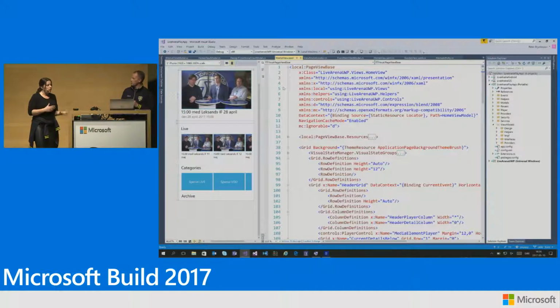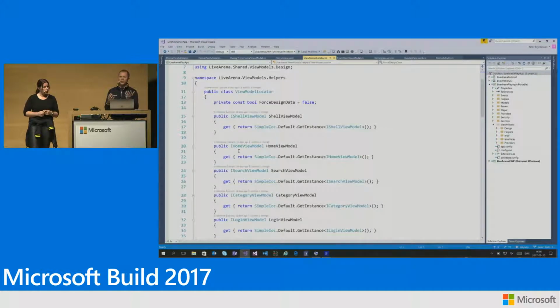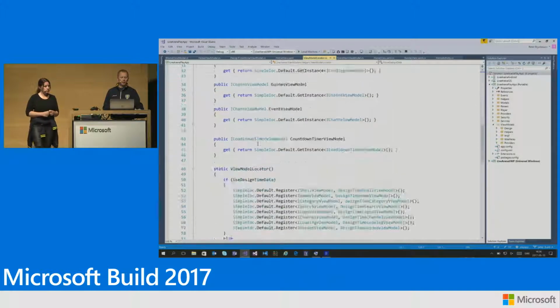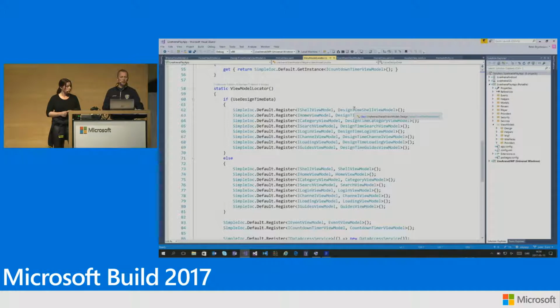So how does it know when to use the design time data and when to use the runtime data? Yeah. So we use a pattern. We use a view model locator, which uses an IOC container and dependency injection to inject the correct version. So the view model locator has 2 purposes. The first is to expose all the different view models as properties, so you can actually ask for them. And if you look here down in the constructor, we can actually inject the correct version of the view model. So if we are in design time, we inject the design time versions of the view models. Otherwise, we inject the runtime versions of the view models.